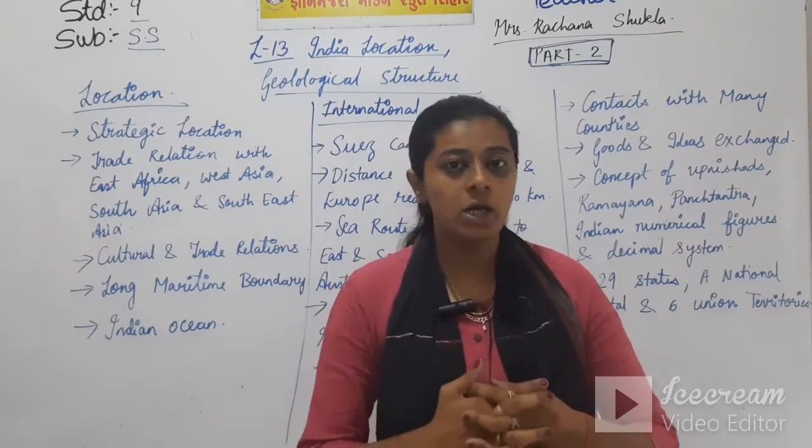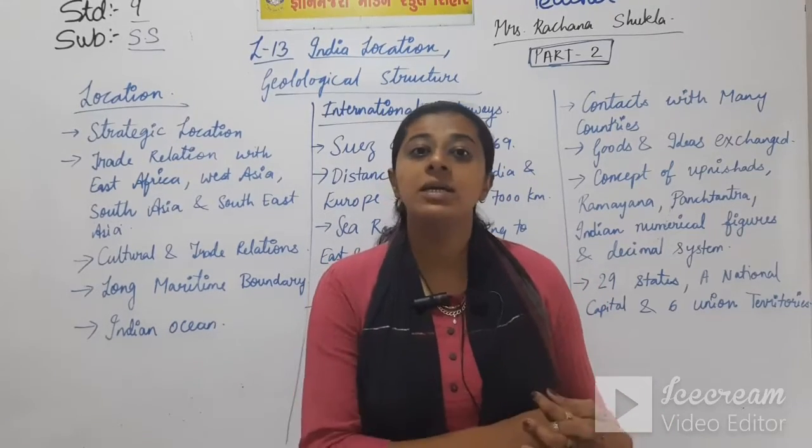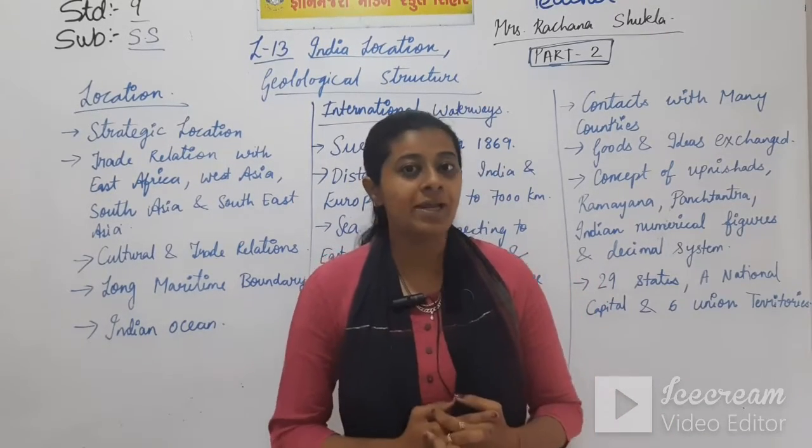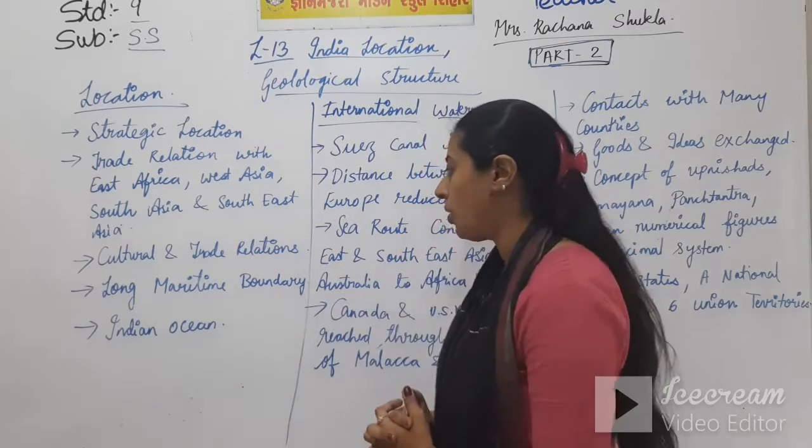So India had a long maritime boundary, that is the ocean part, and so it had maintained trade and cultural relations with many countries of the world.